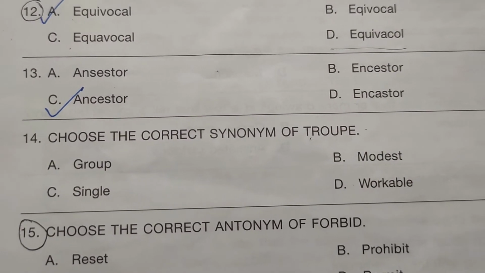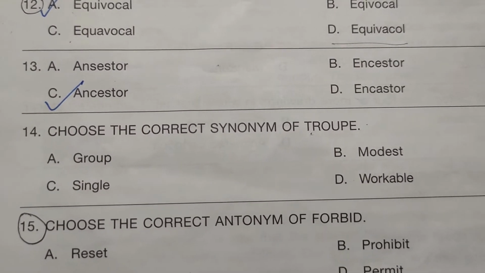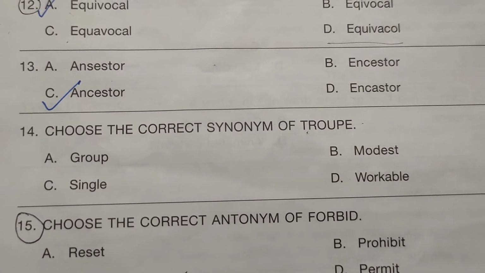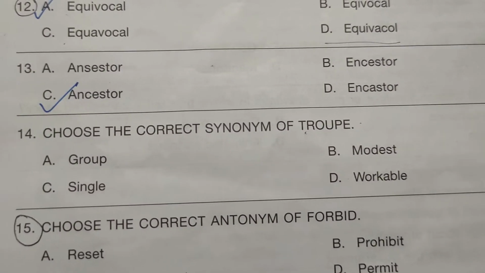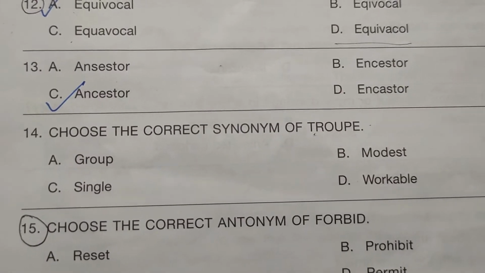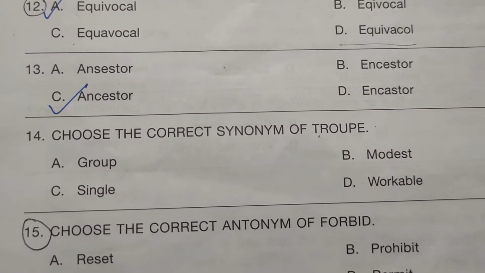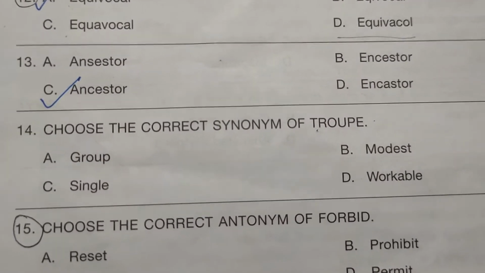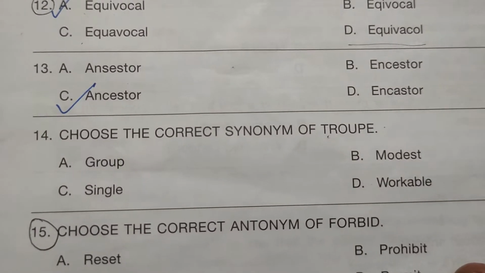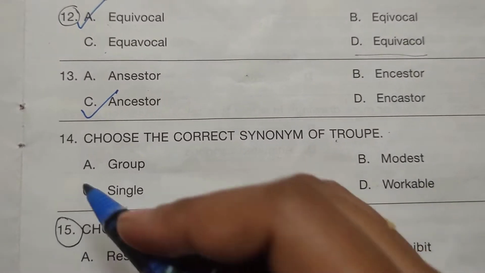Now the next question is question number 14. Choose the correct synonym of troop. Option A, group. Option B, modest. Option C, single. And option D, workable. And the correct answer over here: synonym means the meaning, so you have to find the meaning of troop. The correct answer over here is option A,